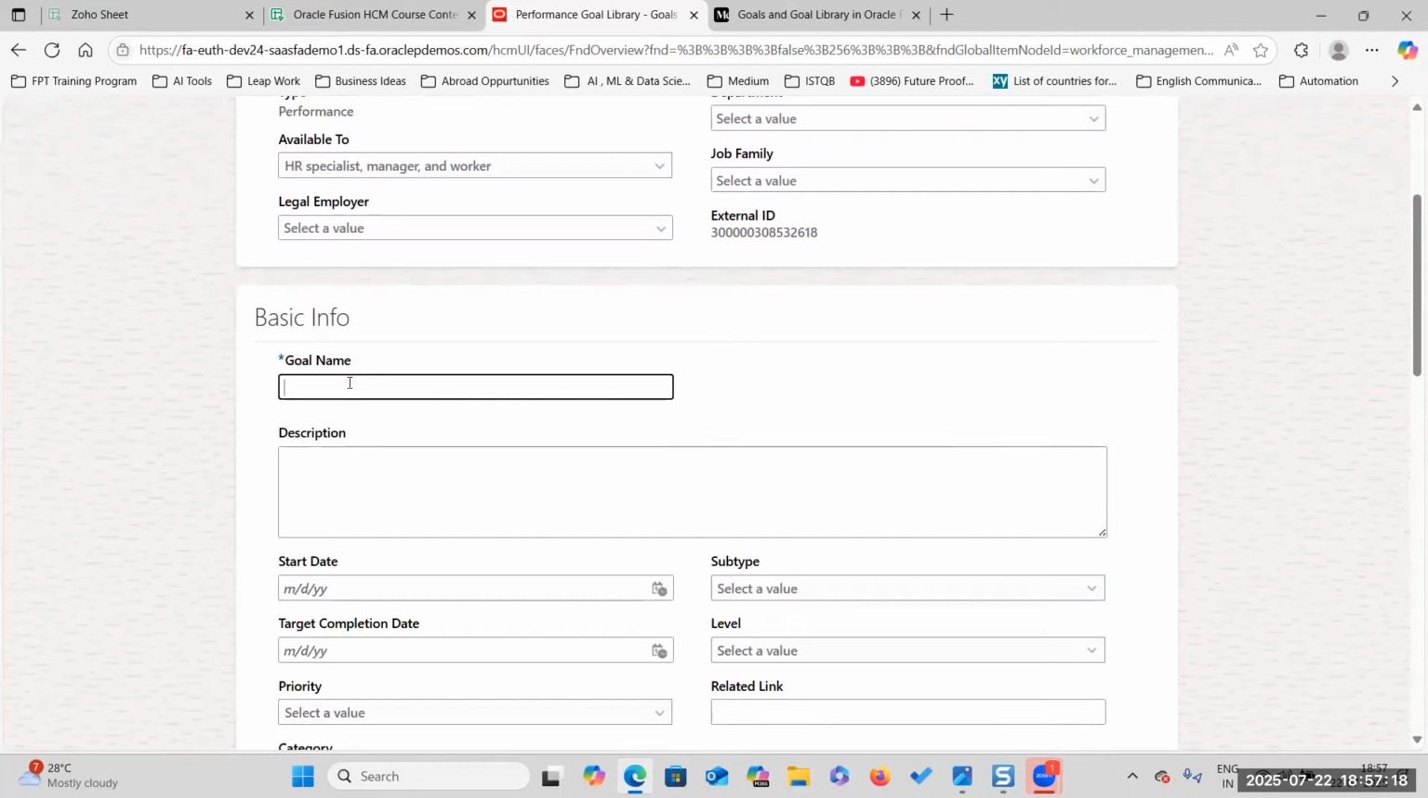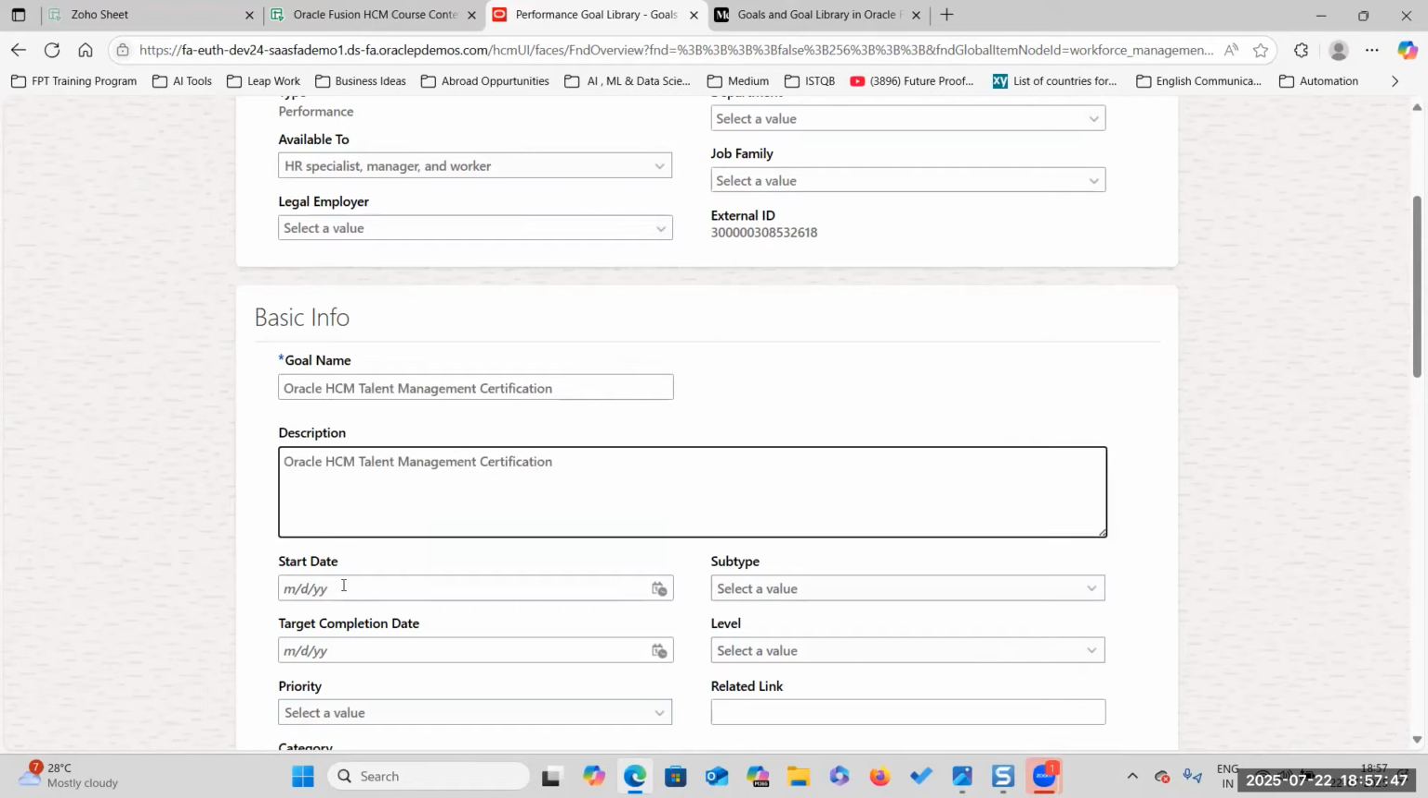So let us take Oracle HCM Talent Management certification. This is the goal name. What is the goal name? Oracle HCM Talent Management certification. So this is the description. Okay.